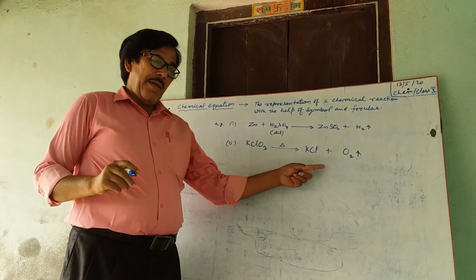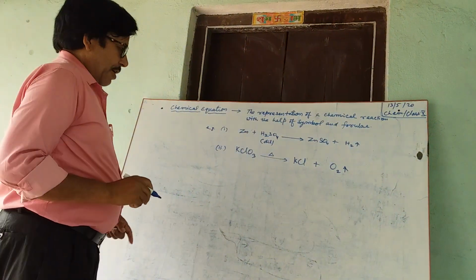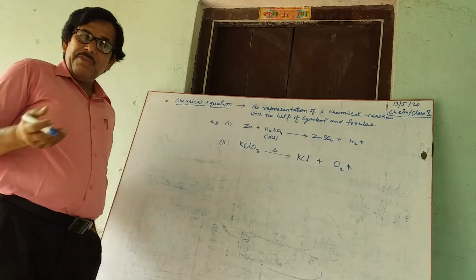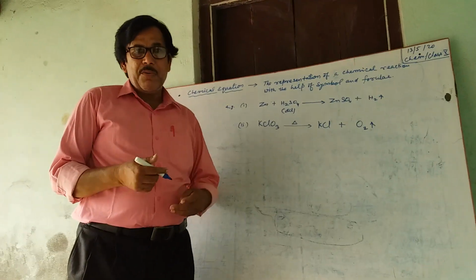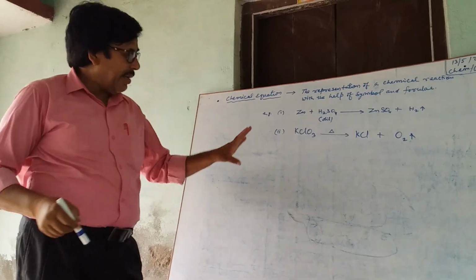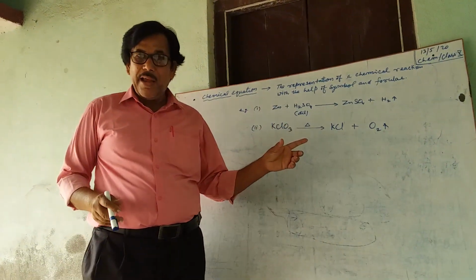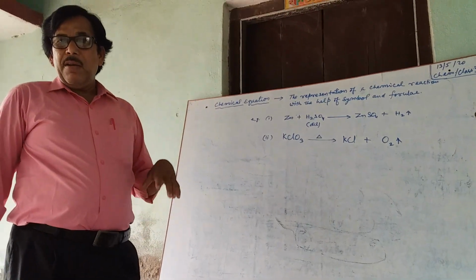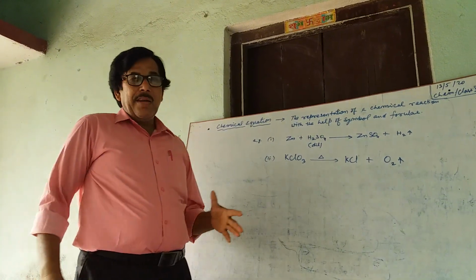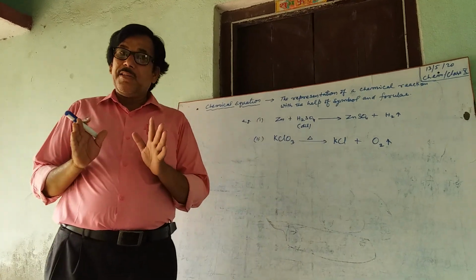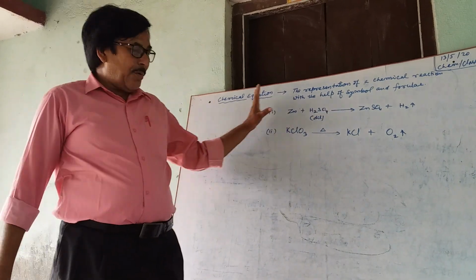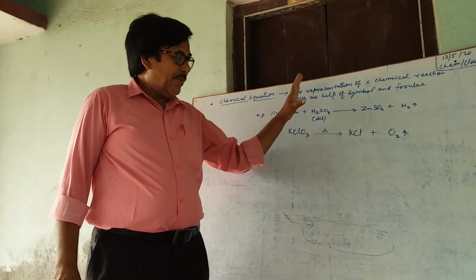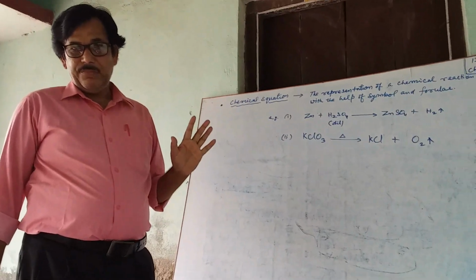This is also a chemical equation, and in this way we can write as many chemical equations as necessary. I am giving only two examples here. Now we will explain what are the characteristics of chemical reaction. But before that, I am going to erase it.